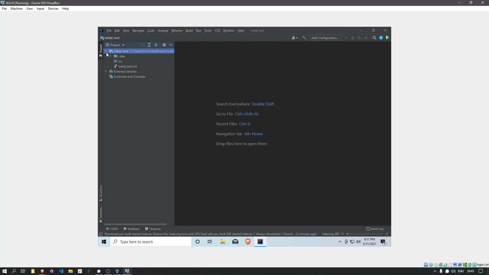And this is kind of the screen that I'm hoping for. This is my project here. We'll have our SRC folder, our source folder, which we'll be writing our code in. And in the background, we can see that it's starting to download a bunch of indexes, which will make our lives much easier. This takes a while. Give it a while for it to complete. And once it's completed, we can get started with the next episode and actually start writing some code.